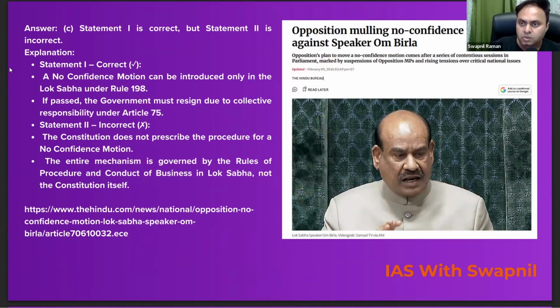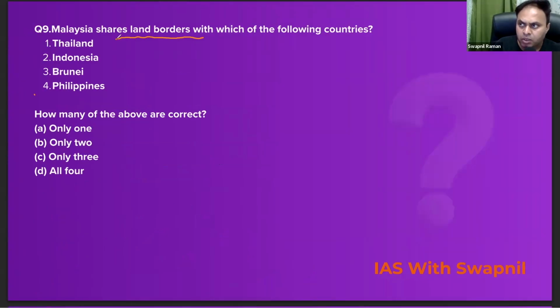Now let's move on to the next question. Malaysia shares its land border with which of the following countries? See why we picked up this question, because recently Prime Minister Modi paid a state visit to Malaysia. So Thailand, Indonesia, and Brunei. Malaysia doesn't have any land border with Philippines, right? So how many of the above are correct? So only 3. So C for Calcutta would be the correct answer.